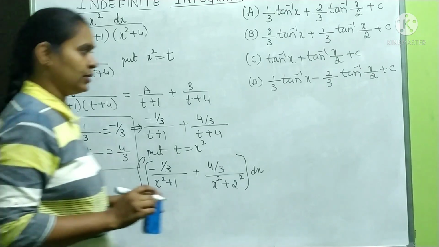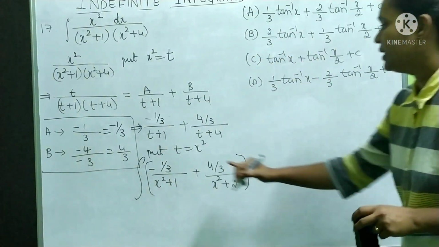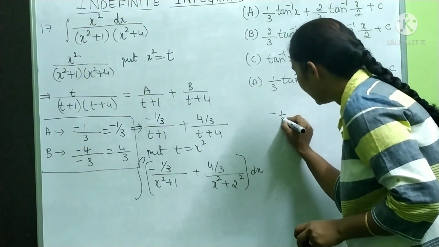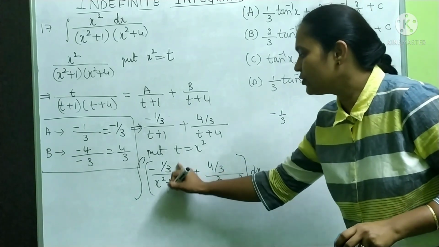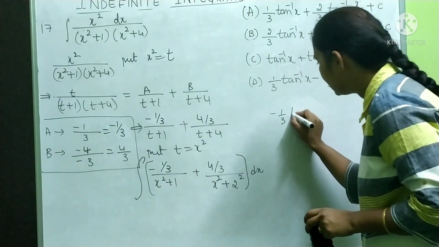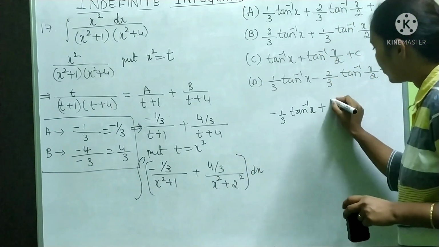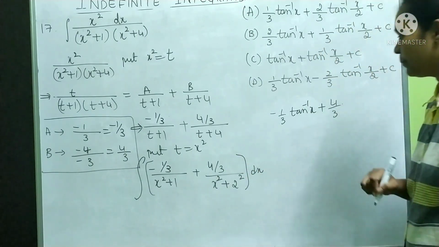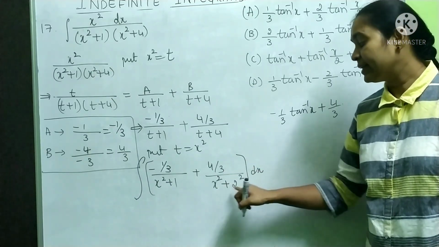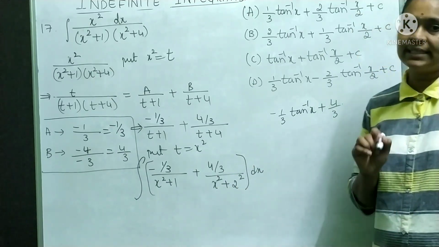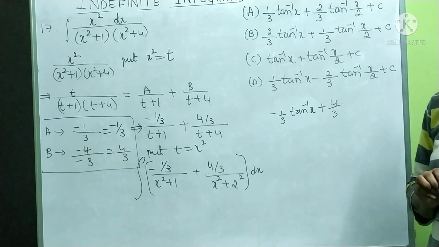Okay, now you see how it is going to become. This minus 1 by 3 I will write outside. The integration of 1 by x square plus 1 is tan inverse x, plus this 4 by 3 I will write. Now it is looking like 1 by x square plus a square. What is the integration of 1 by x square plus a square?